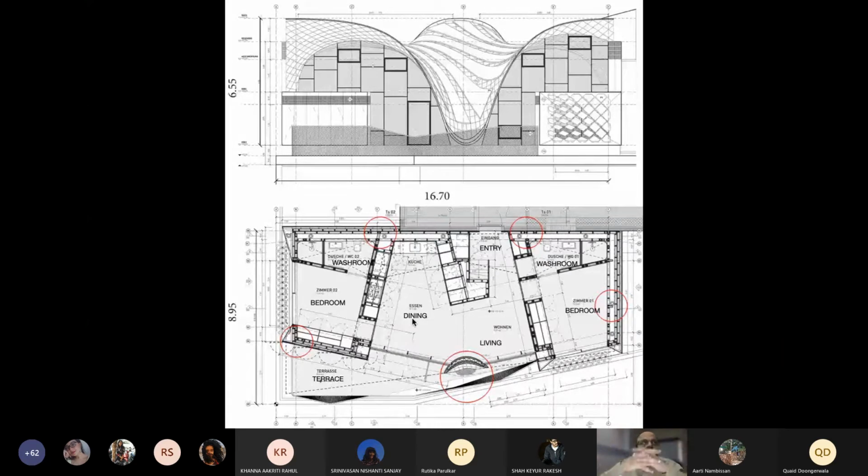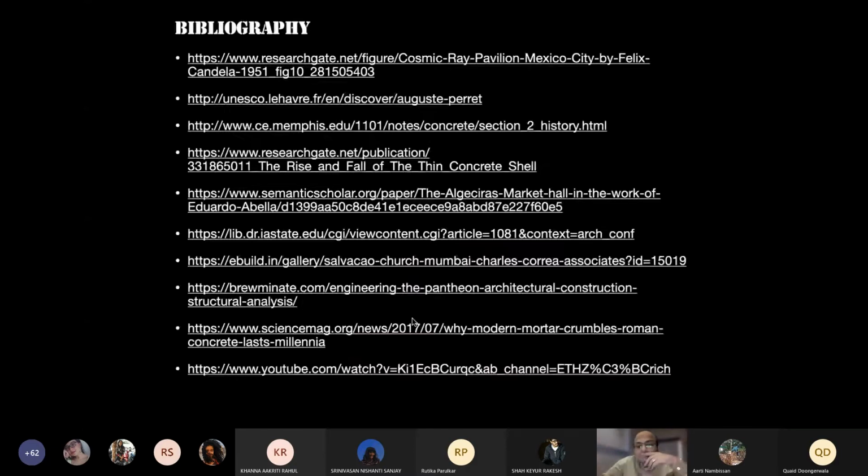So the scale of the project is such that you use a lot of engineering and precision technology to reduce the thickness of the material to create this space. So that's all I have to say.